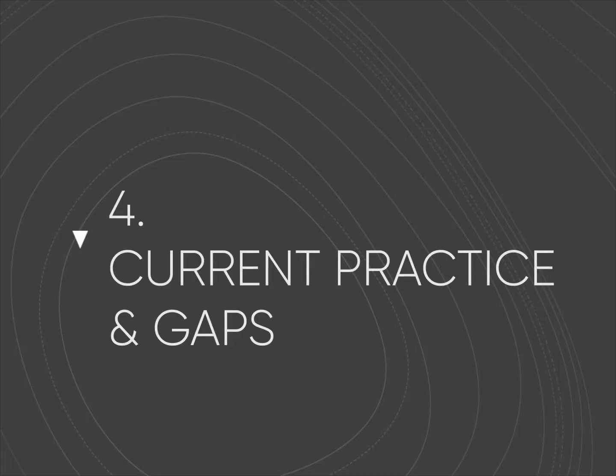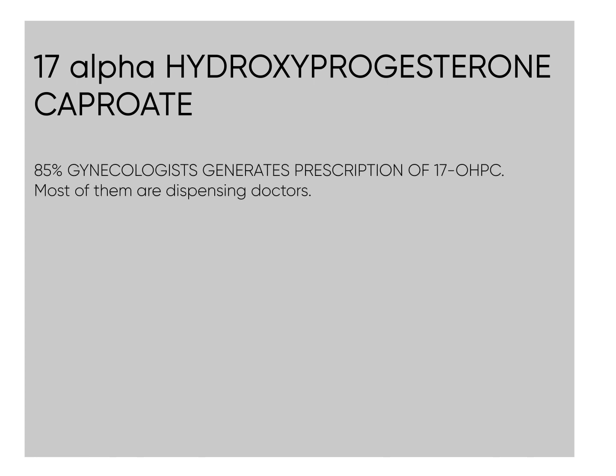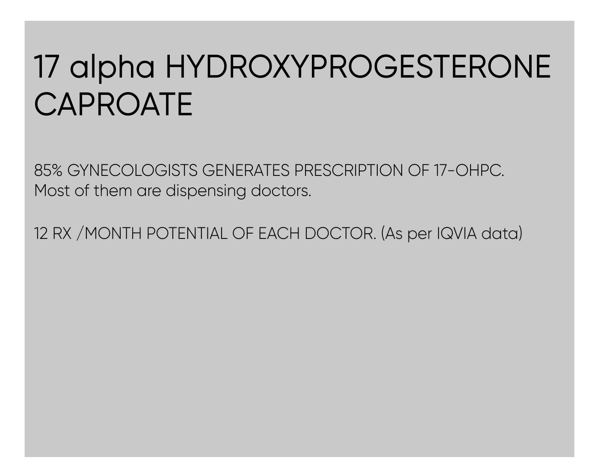Let's discuss the current practice and if there are any gaps. The current practice is to prescribe 17-alpha-hydroxyprogesterone caproate. 85% of gynecologists prescribe 17-alpha-hydroxyprogesterone caproate. They generally dispense this product. Each doctor has the potential to generate at least 12 UX per month.